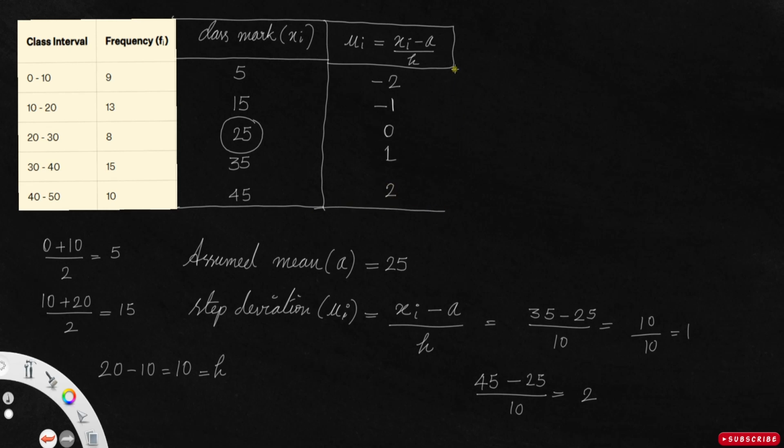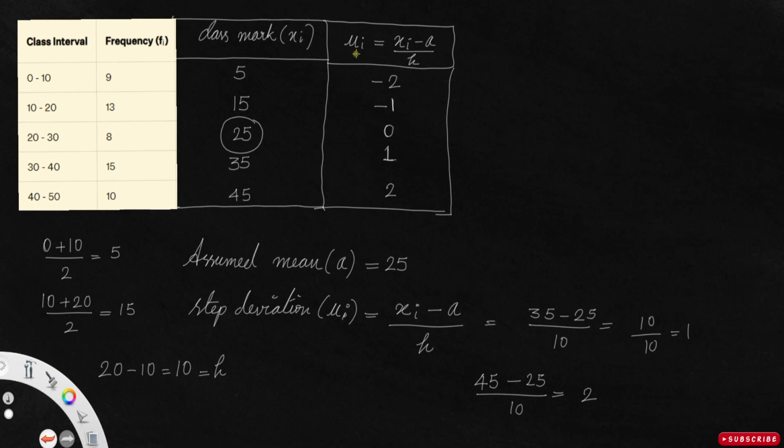You don't need to write all of this, because there is a pattern, a rule following the progression. You can see that it's minus 2, minus 1, 0, 1, 2. If I get these two, I can write all the others. Clear? So that's the way you find the step deviation.